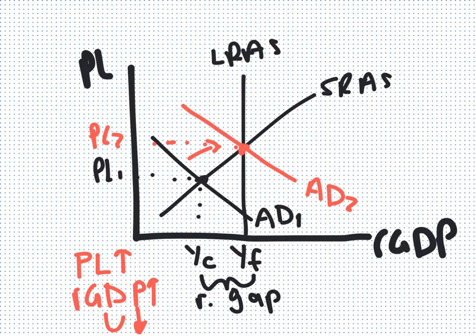So through the transmission mechanism, we go from the Fed increasing the money supply. That money ends up hopefully as loanable funds, which lowers the interest rates, which then allows for more consumption and investment spending, which allows aggregate demand to increase. But the money supply changing by itself does not affect aggregate demand, only spending does. So we have to take the direct effect of monetary policy, changing the money supply, through the loanable funds, through investment demand, to eventually show us that there's more or less spending, depending on which type of monetary policy we're using.